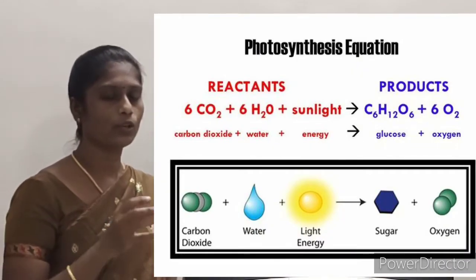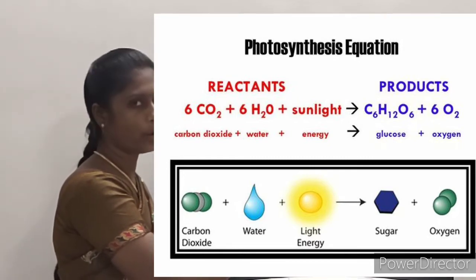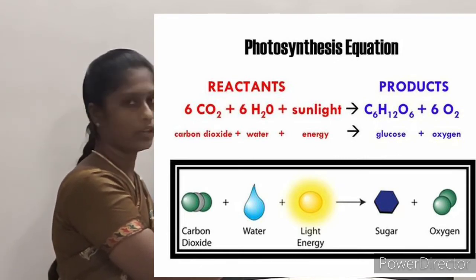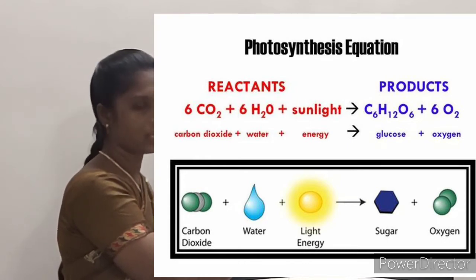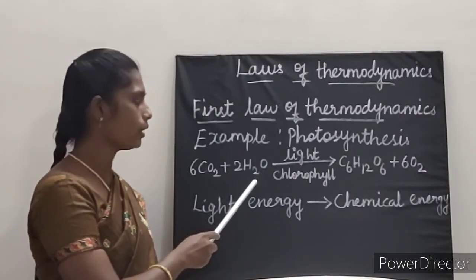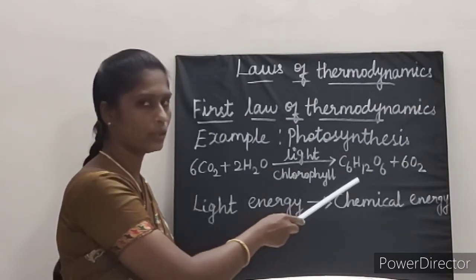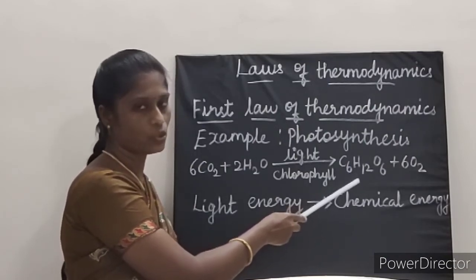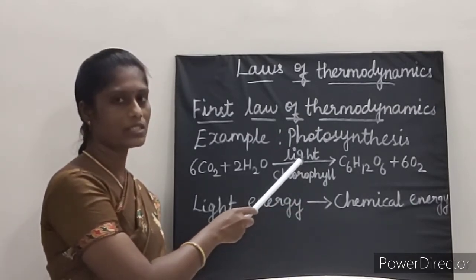What happens here? During photosynthesis, the product is starch. The product starch has energy, is it not? The energy stored in the starch is the combination of the reactants, that is carbon dioxide, water and chlorophyll. By the combination of these reactants only, the product starch is present. The energy stored in the starch is obtained from the sunlight.